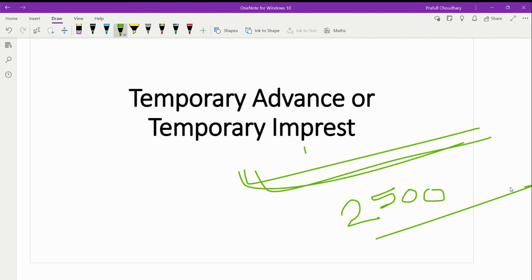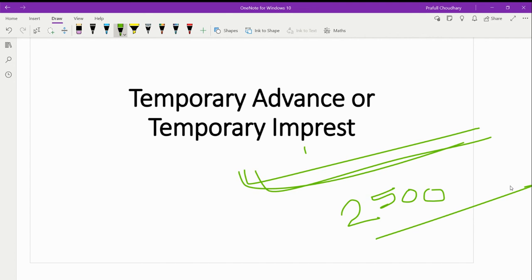The temporary advance amount is advanced for payment of passed bills, while the permanent imprest amount is advanced for the payment of unpassed bills and when required. So the main difference between temporary and permanent is that the temporary advance amount is advanced for payment of passed bills. We have here passed bills, whereas in permanent imprest we do not have any passed bills. We have unpassed bills, and they are passed when required.